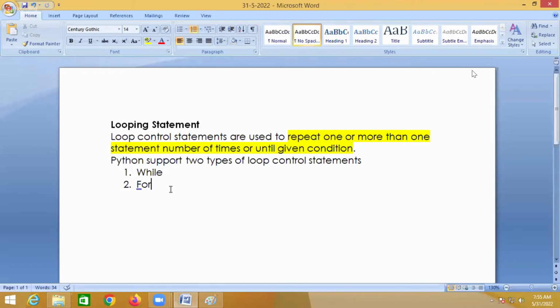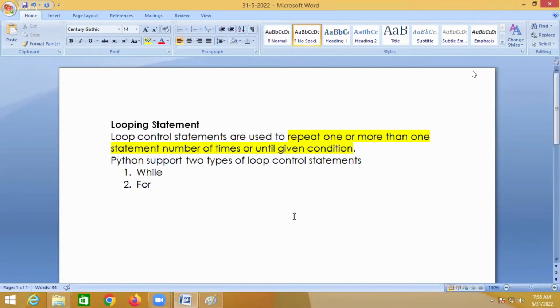Like if you work with other languages, the things which you can do using a for loop, you can do using a while loop. The things which you can do using while, you can do using for. But here, these two statements are completely different. While is different and for is also different. These both are not the same.